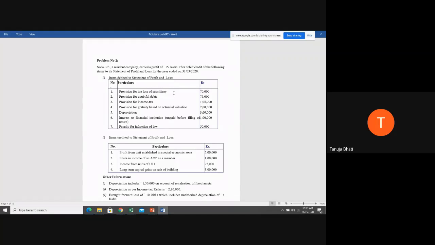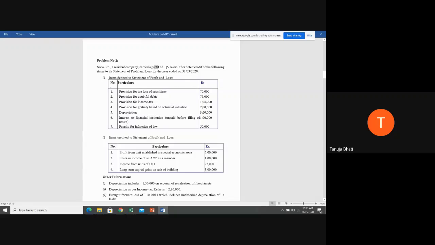Now, in order to calculate tax liability as per MAT, we know that tax liability as per MAT is nothing but 15% of book profit. Now, in order to know the book profit, first we need to compute the book profit. Book profit starts from the P&L account, that is, what is the profit? 15 lakhs. Now, let us see whatever items are debited, whether we have to add them or not.